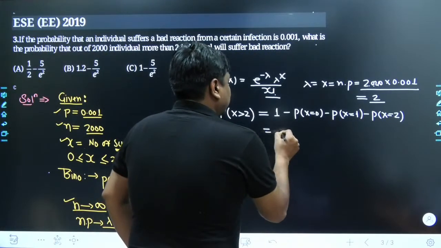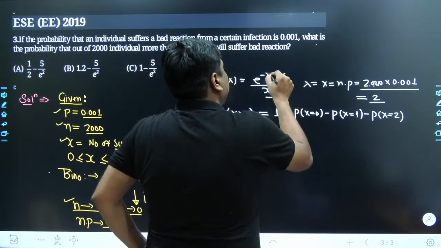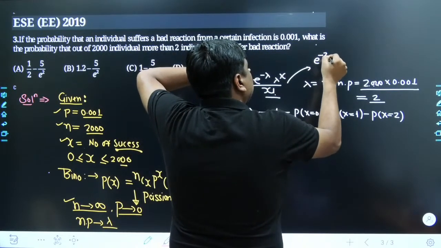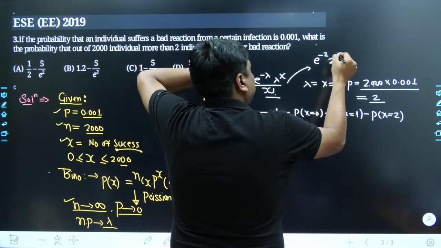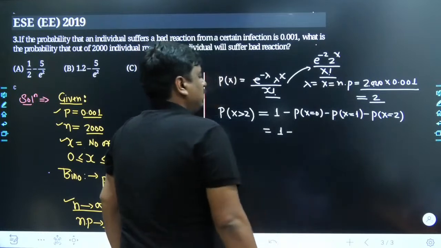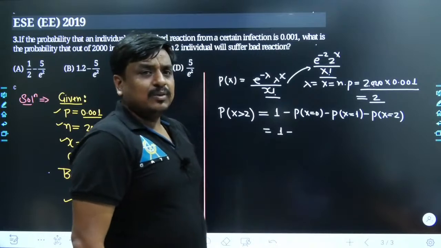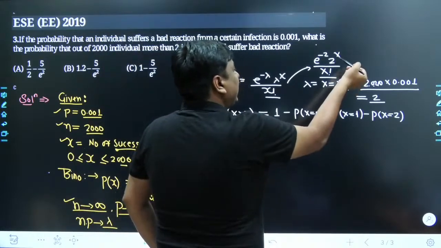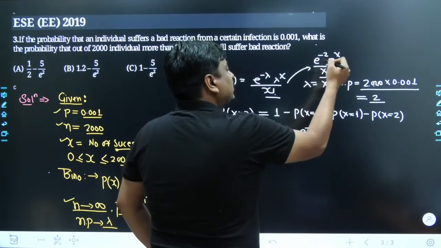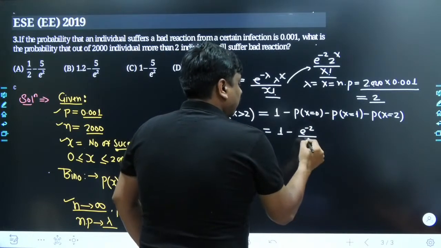So what would be the answer? See, 1 minus, you just have to feed x equals 0. The lambda is already known to me. It's simply e to the power of minus 2, and here it goes 2 to the power of x, divided by x factorial. So while calculating the probability for the random variable x equals 0, you have to feed x equals 0 over here, and once we feed it, e to the power of minus 2 would remain as it is, 2 to the power of 0 would become 1, and at the denominator it would be 0 factorial, which is simply 1.